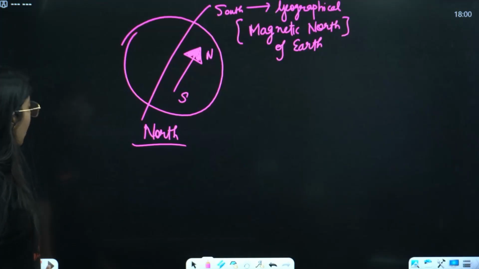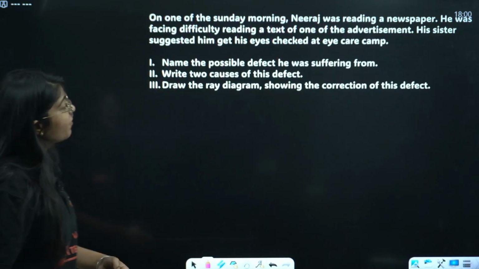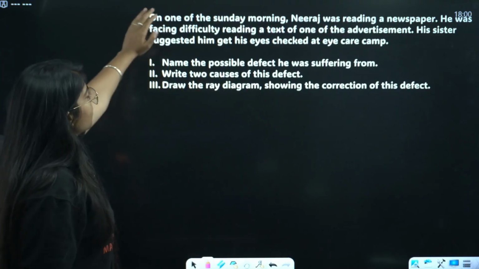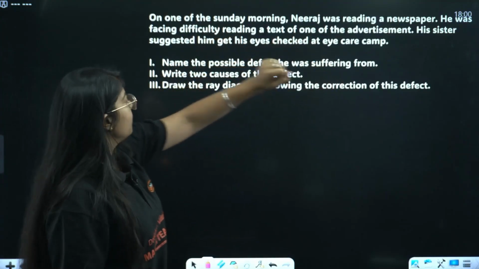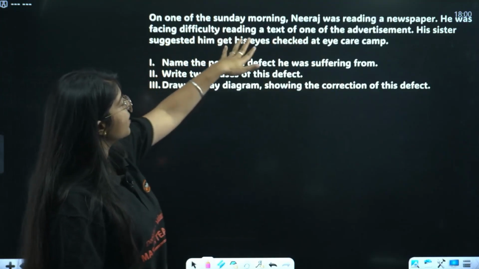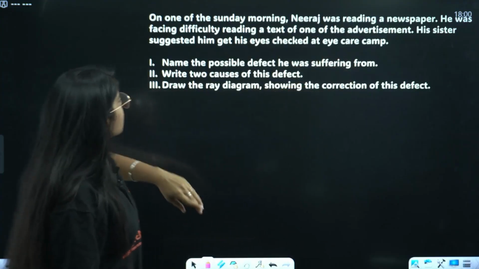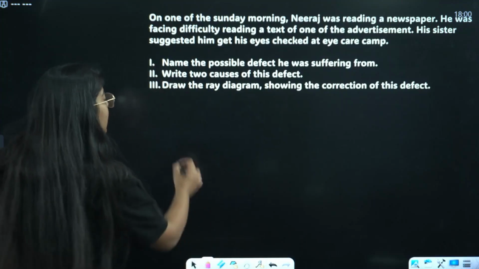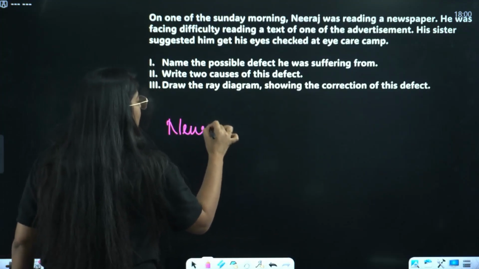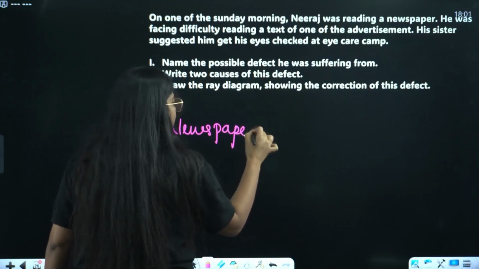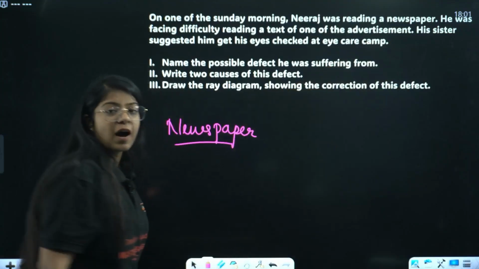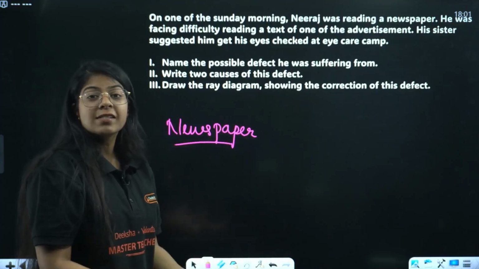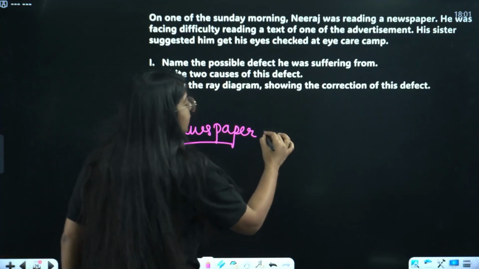Okay, let's move on. Name the possible defect he is suffering from. Who is suffering from? Go back to the passage. On one of the Sunday mornings, Neeraj was reading a newspaper. He was facing difficulty reading the text of one of the advertisements. His sister suggested he get his eyes checked at an eye care camp. So now he is reading a newspaper. Of course he won't be standing here and placing the newspaper far away. The newspaper will be somewhere here. That means he cannot see nearby objects clearly.